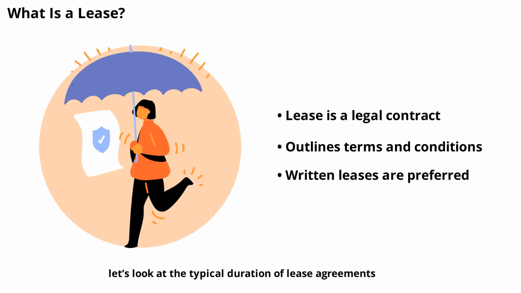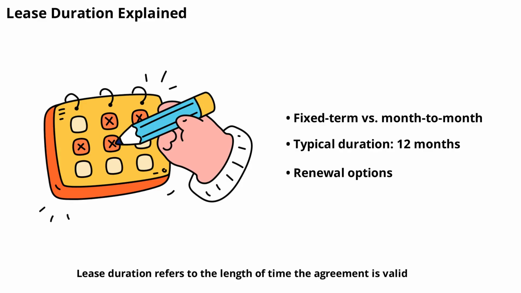Next, let's look at the typical duration of lease agreements. Lease duration refers to the length of time the agreement is valid. Most residential leases are for a fixed term, commonly 12 months, but shorter or longer terms are possible. Some leases automatically renew, while others require a new agreement at the end of the term. It's important to know whether your lease is fixed term or month to month, as this affects your flexibility and obligations. Understanding the duration helps you plan your living situation and avoid unexpected changes.